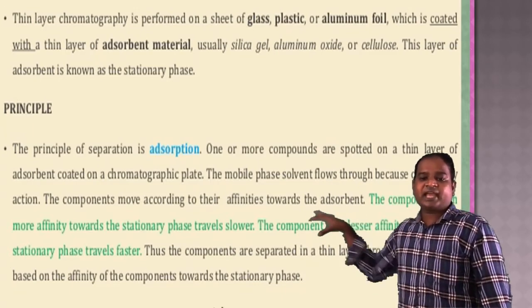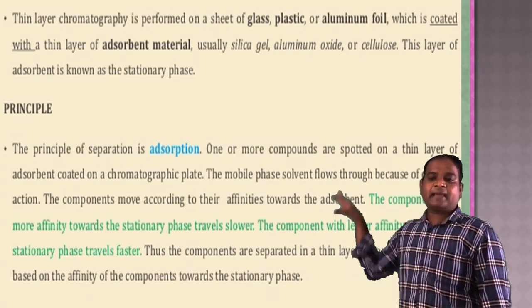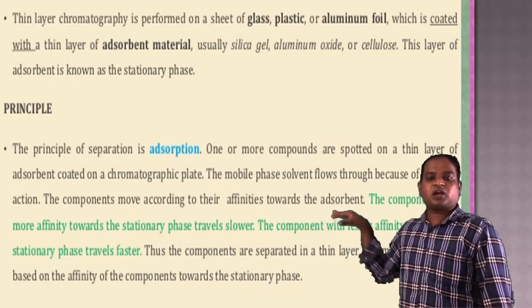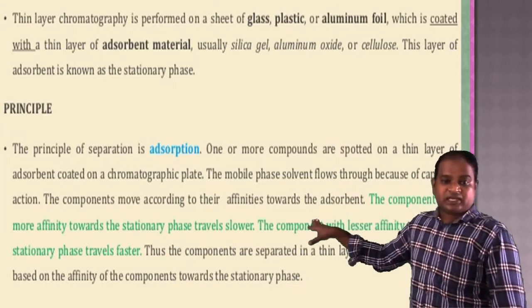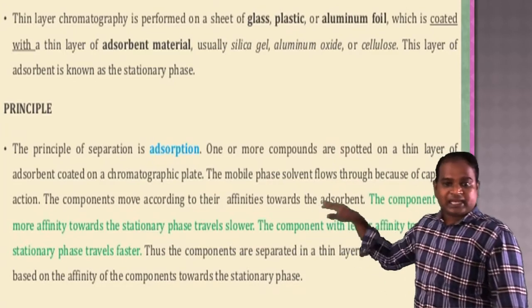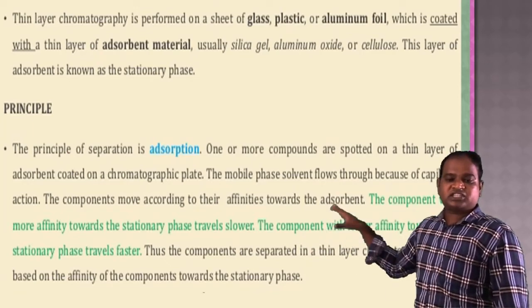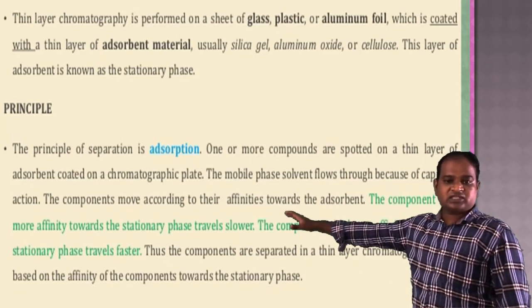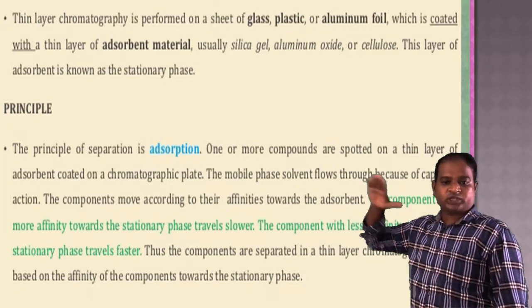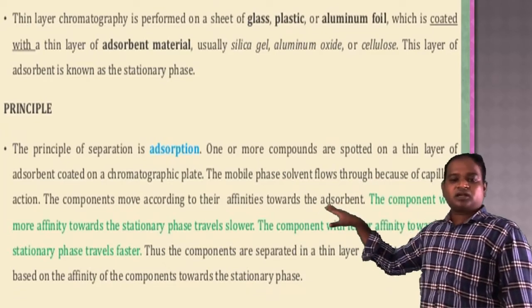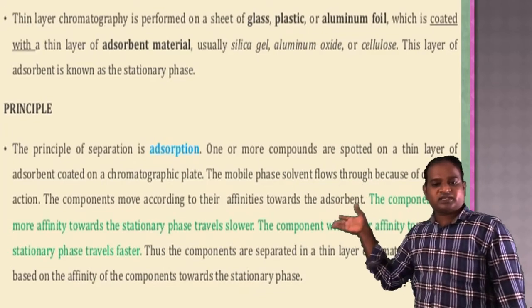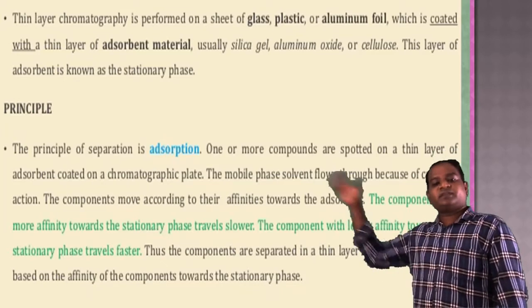The capillary action takes place because of the gel you are using on the glass plate. Here the stationary phase is the silica gel coated on the glass plate, and the solvent is the mobile phase, which is used for the different compounds.